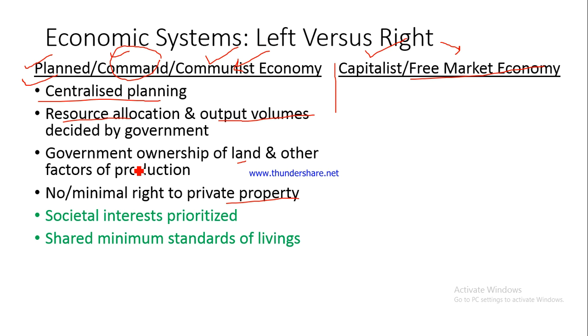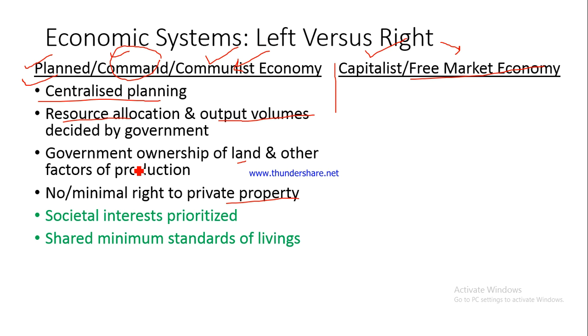Fine. So you don't find too many poor people there, or you don't find too many super rich. You find people almost having the same standards of living. So if a particular family is owning, let's say, a bike, then most of the other families would also be owning bike. There would be hardly any family which would be owning an aeroplane or a helicopter, right? So shared minimum standards of living.